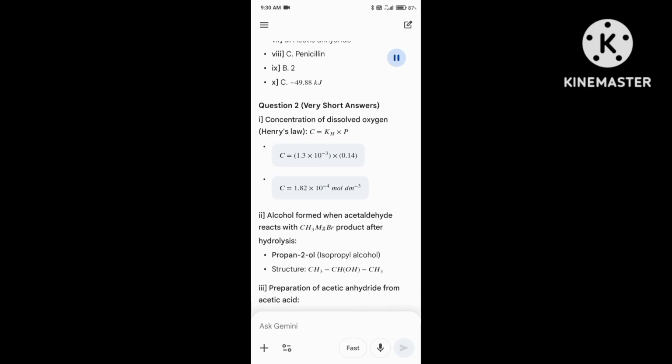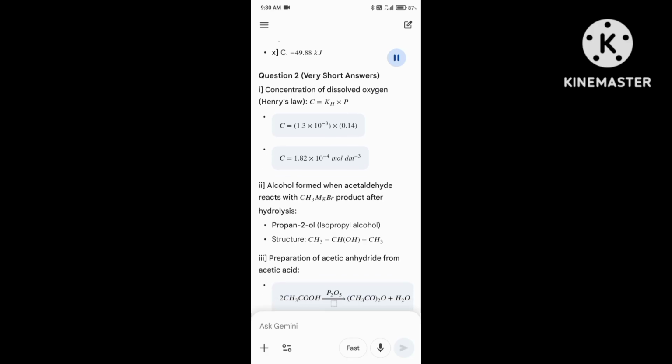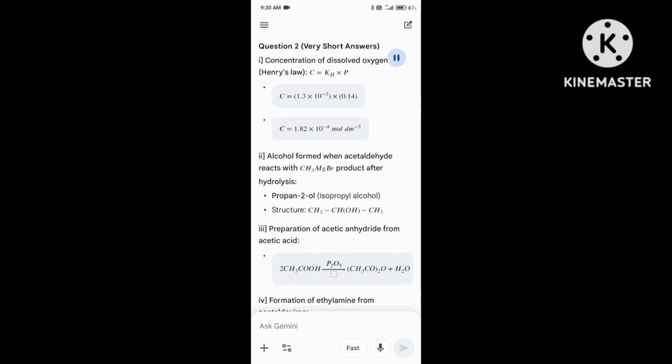Question 2. Very short answers. Concentration of dissolved oxygen. Henry's law: C equals K_H times P. C equals 1.3 times 10 to the power of minus 3 times 0.14. C equals 1.82 times 10 to the power of minus 4 moles dm to the power of minus 3.